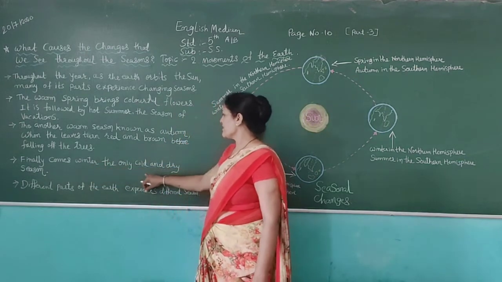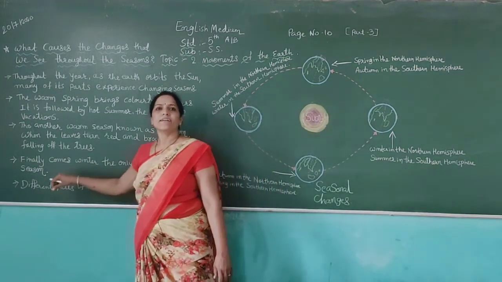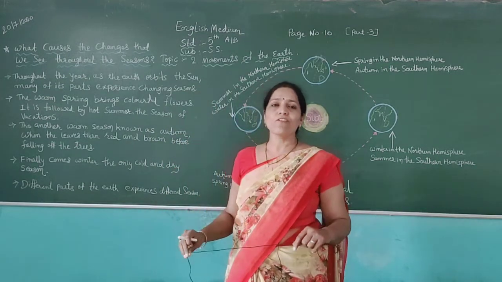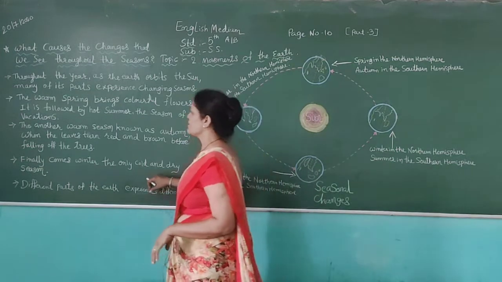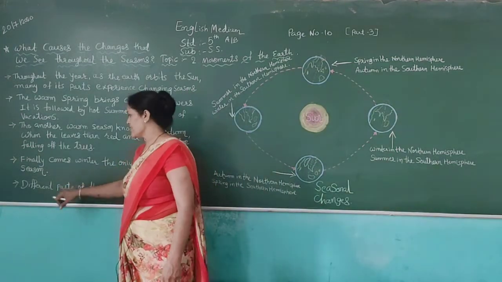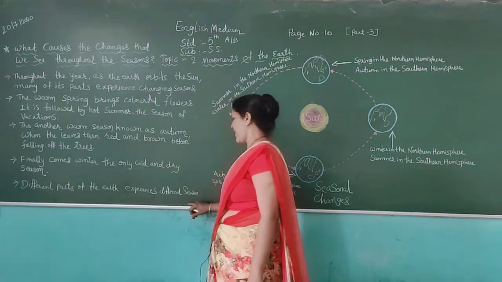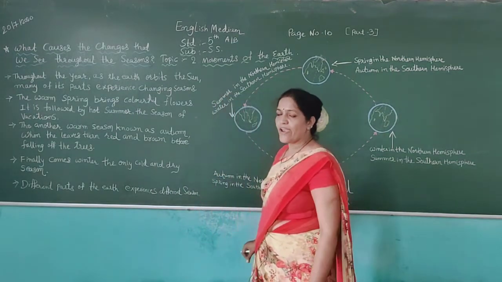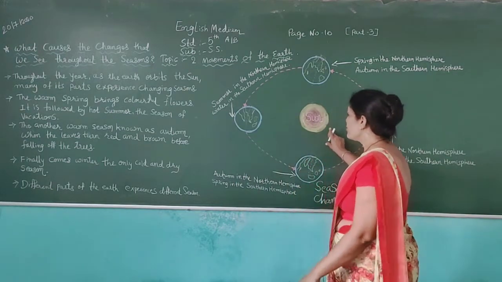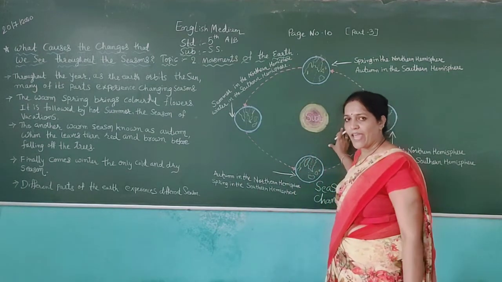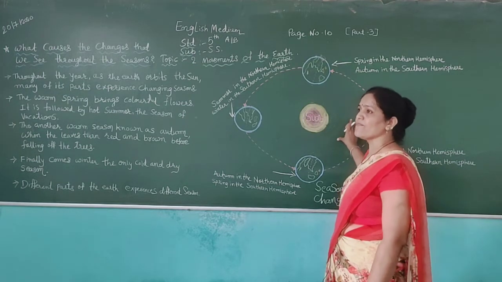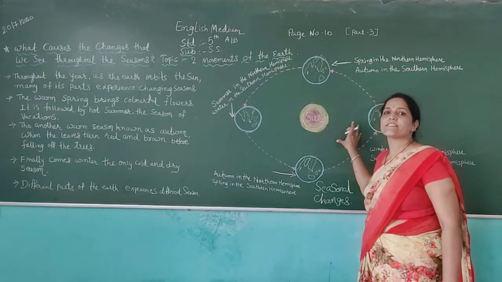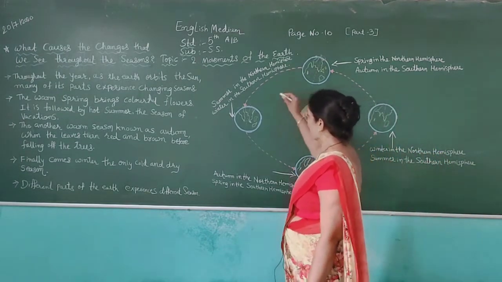Finally comes winter, the only cold and dry season. Friends, in winter season, we feel very cold and it is also a dry season. Different parts of the earth experience different kinds of seasons. When our earth revolves around the sun, we face different kinds of seasons.